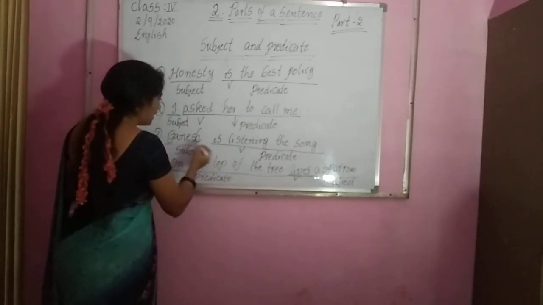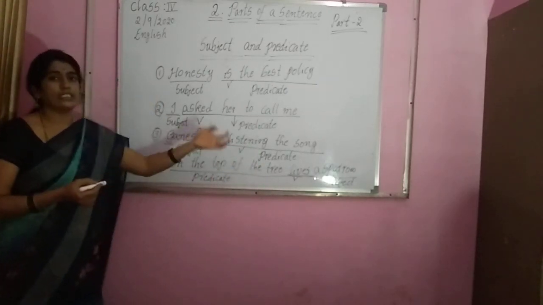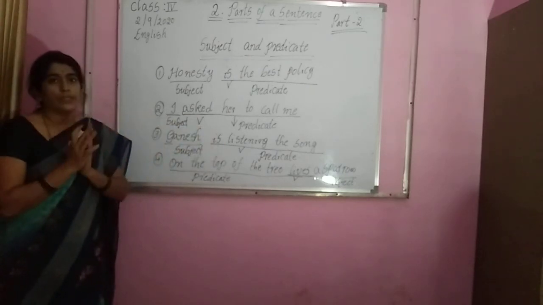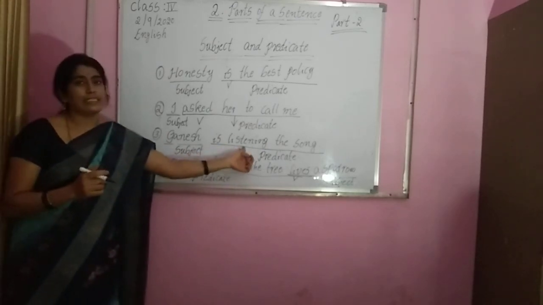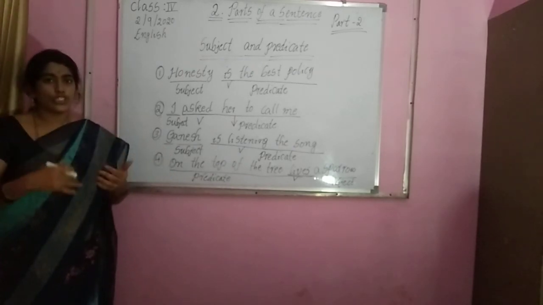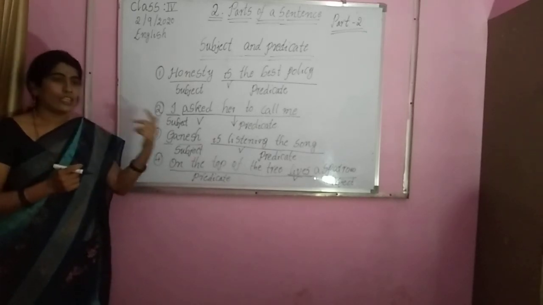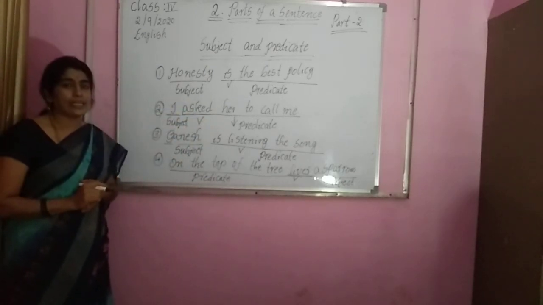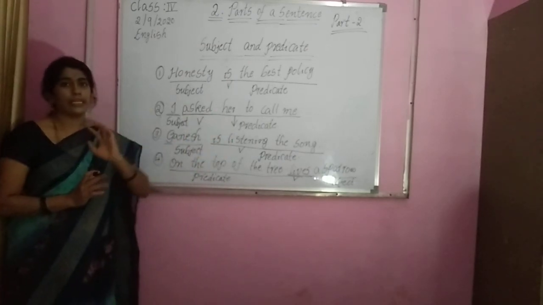Next, Ganesh is listening a song. What is the verb? We have to identify the verb. Listening is the verb. What is the rule? Man question cheyali. Who is listening the songs? Ganesh. So the answer is subject. Remaining sentence is called predicate. Subject kaakunda unna sentence ni predicate antam.